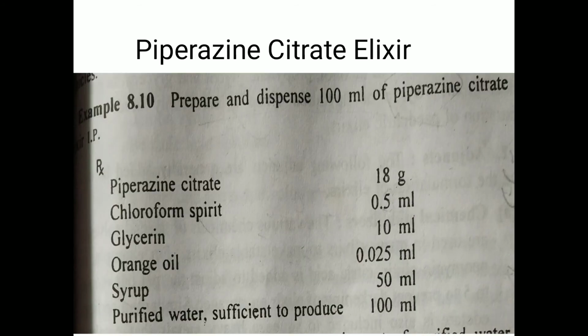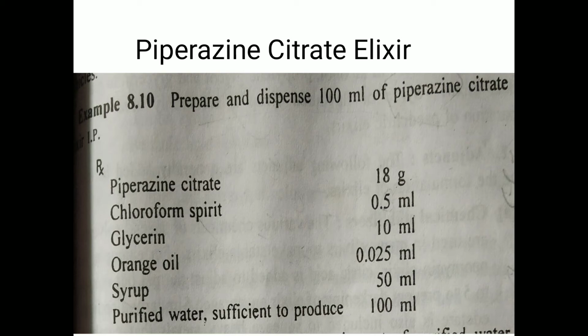Example: piperazine citrate elixir. Prepare and dispense 100 ml of piperazine citrate elixir according to Indian Pharmacopoeia. It contains piperazine citrate 18 grams, chloroform spirit 0.5 ml, glycerin 10 ml, orange oil 0.025 ml, syrup up to 50 ml, and purified water as a vehicle up to 100 ml.